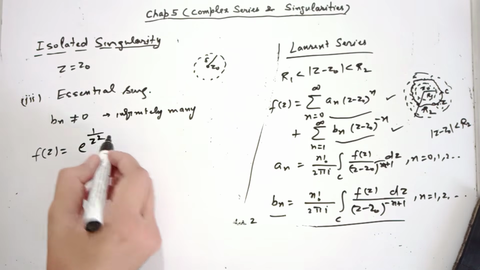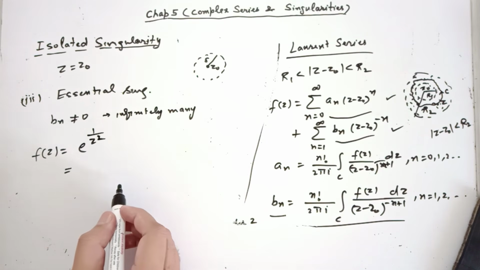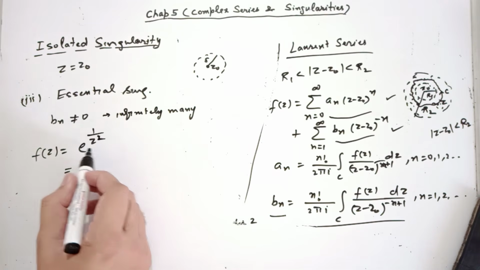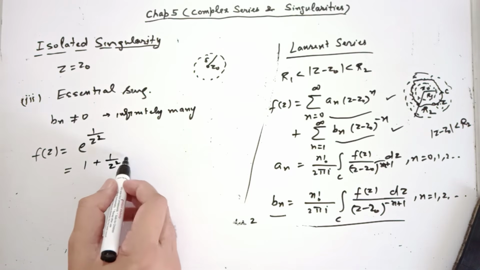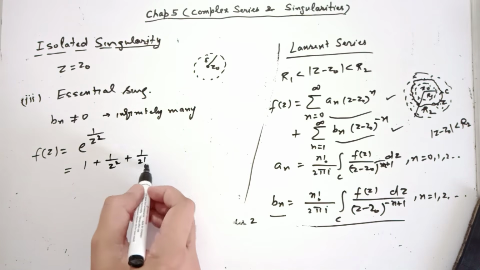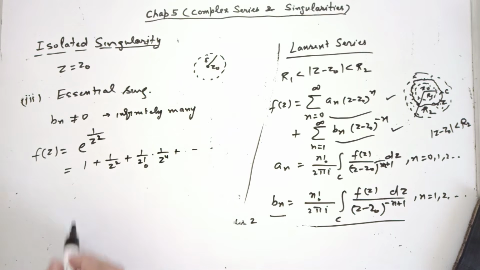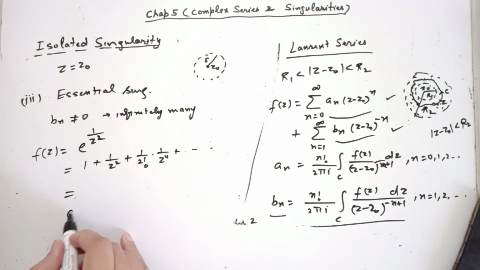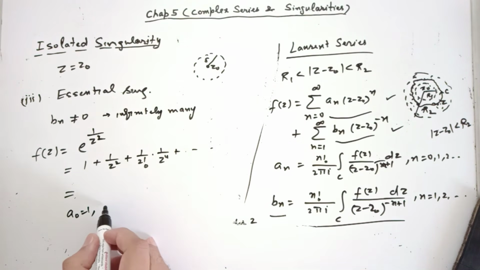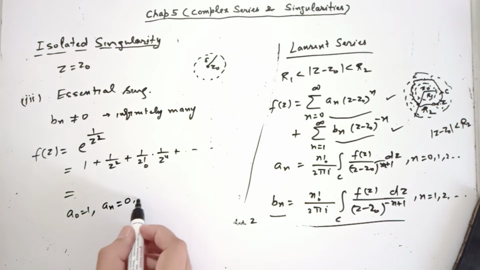See this example. e power 1 over z square, z equal to 0 is clearly a singularity. If I write it in the expanded series form about z equal to 0, then what do I have? 1 plus 1 over z square plus 1 over 2 factorial 1 over z power 4 and so on. So in this case, a0 is 1, all other an's are 0, correct?